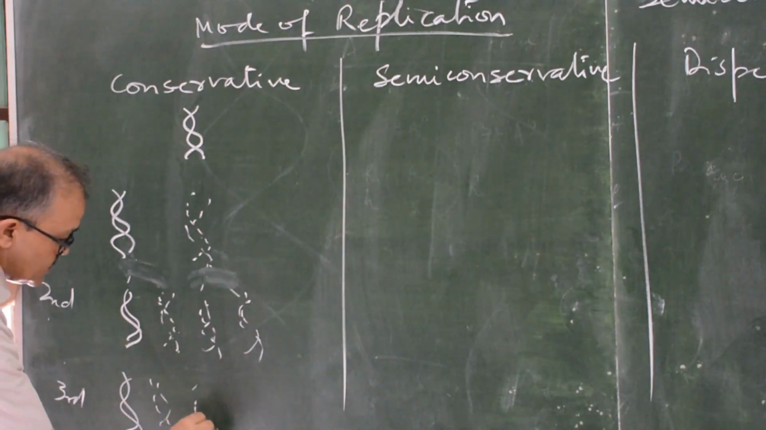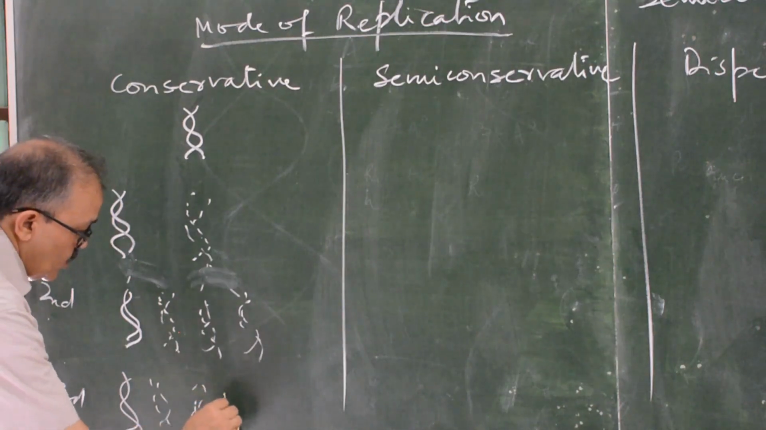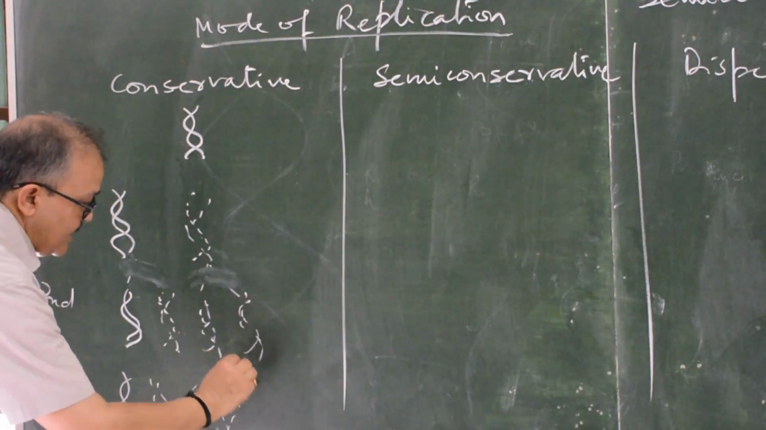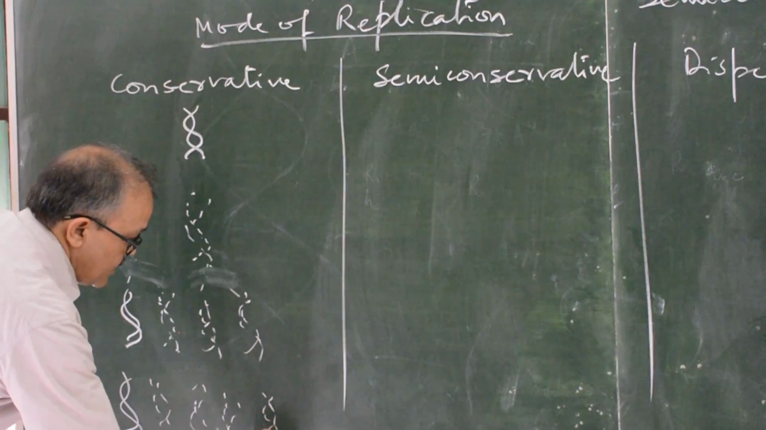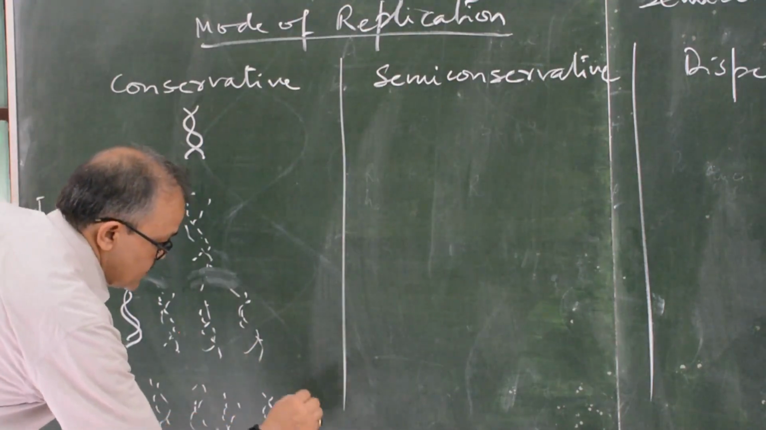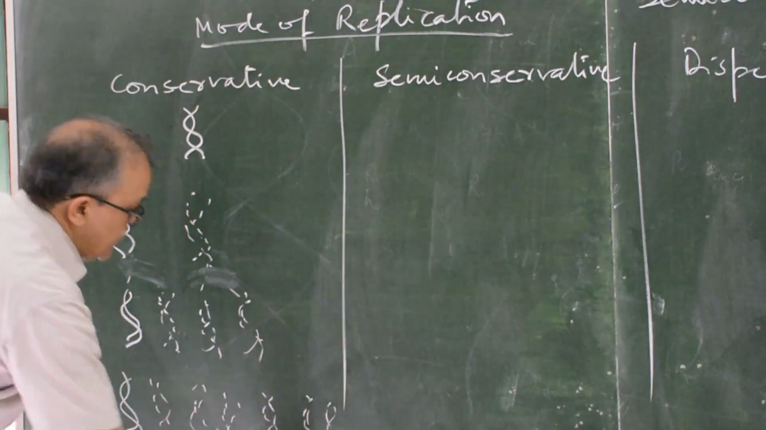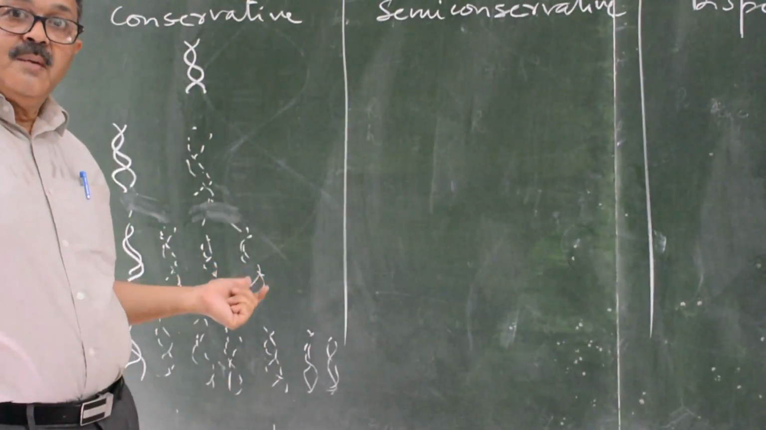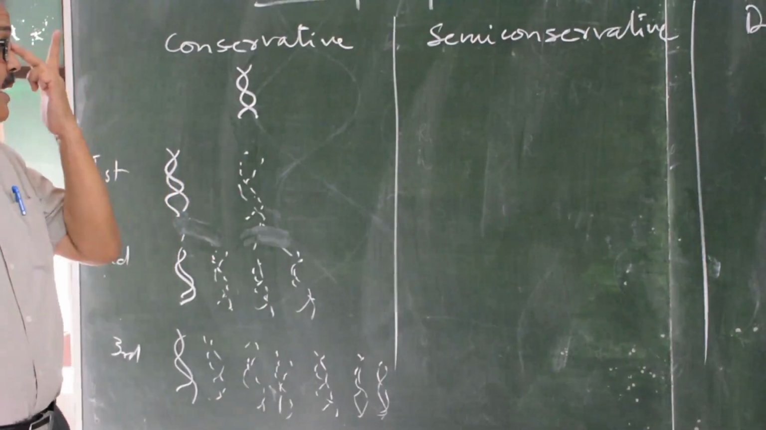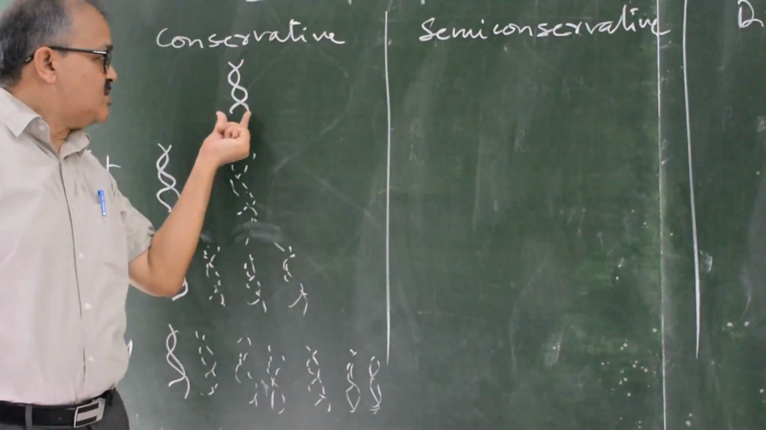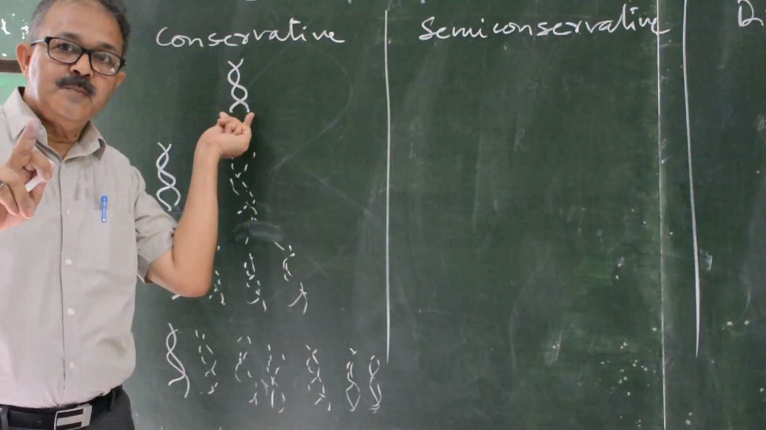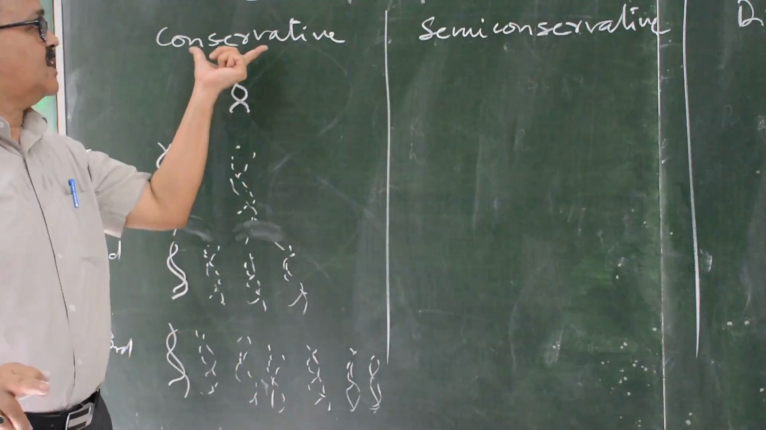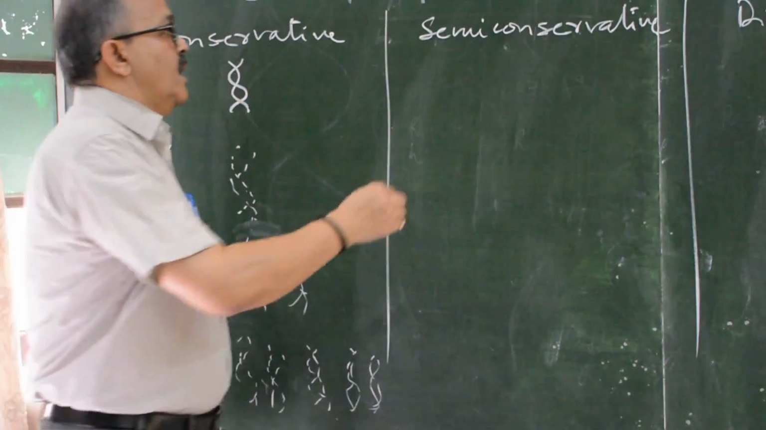So one will produce one old, one new. This will produce two. Again, this will produce two. This old structure. Why am I drawing it like this? Because I want to tell you that according to this phenomenon, this structure will not be disturbed forever. This is the conservative mode of replication.